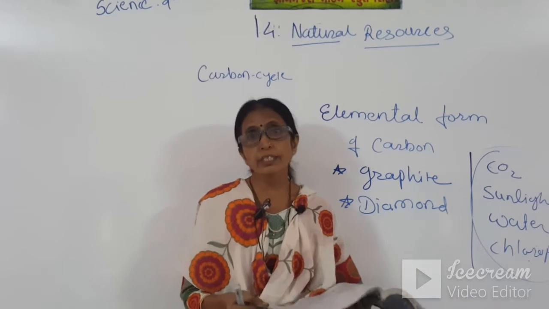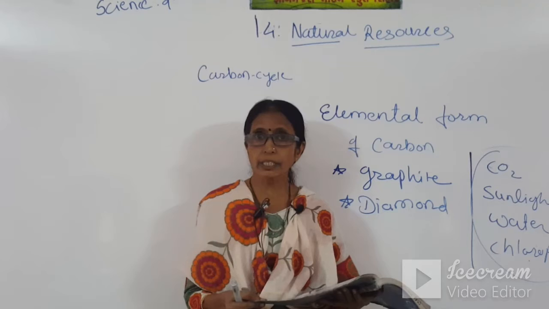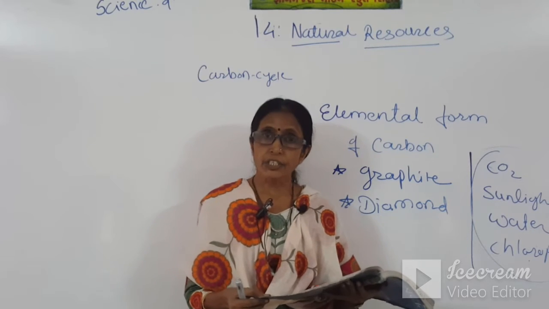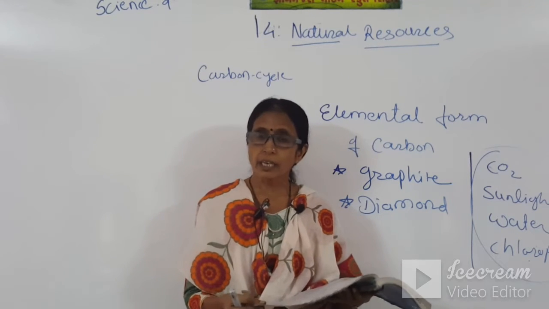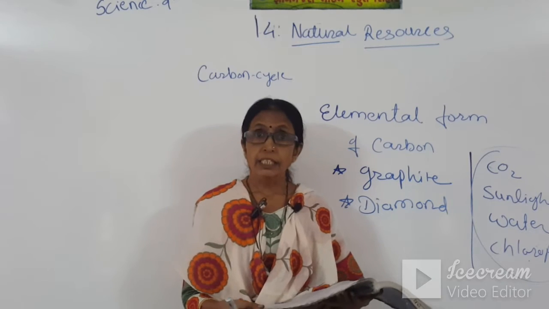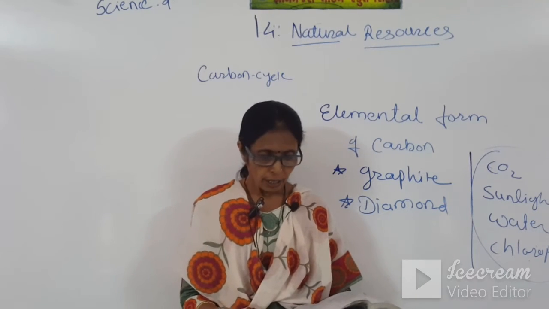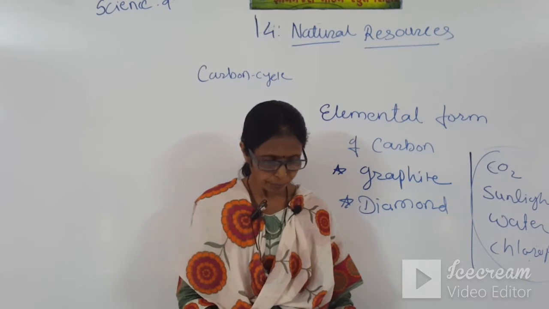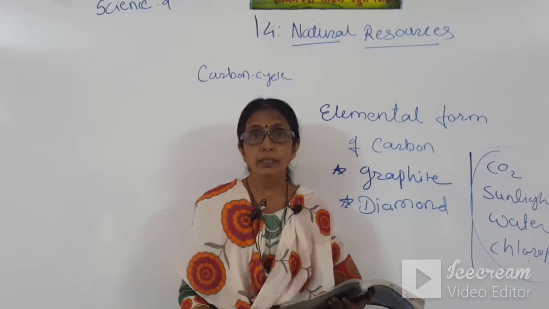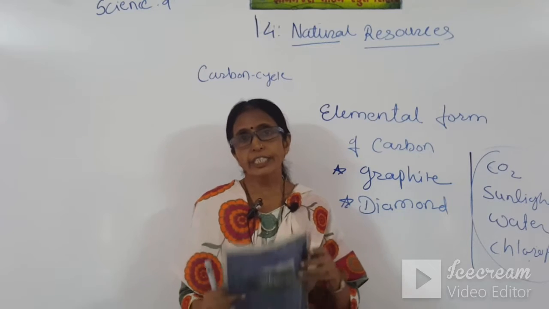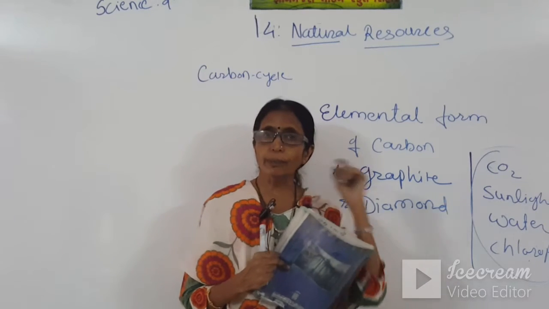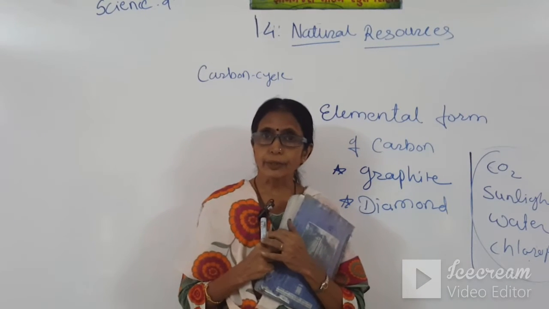Carbon is not found in the free state, it is found in compounds. It is very reactive with all other components. And also we know petroleum. What do we get from petroleum?